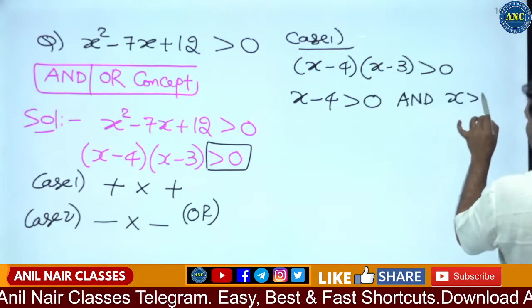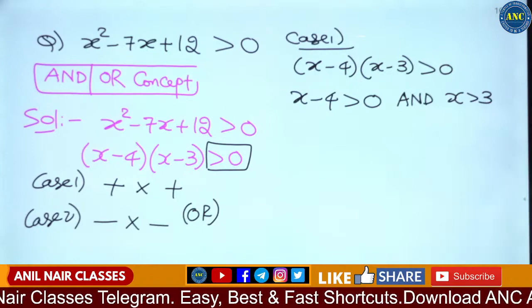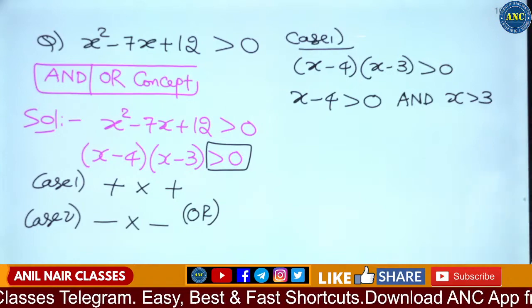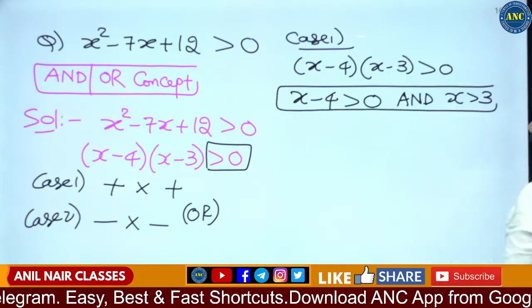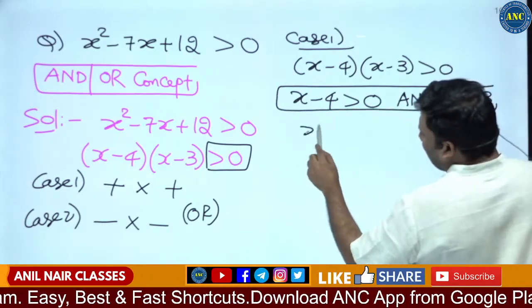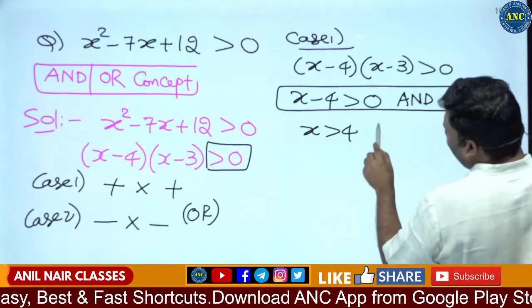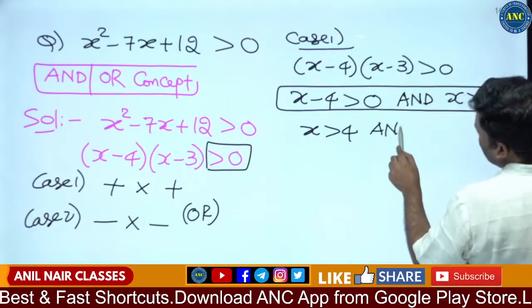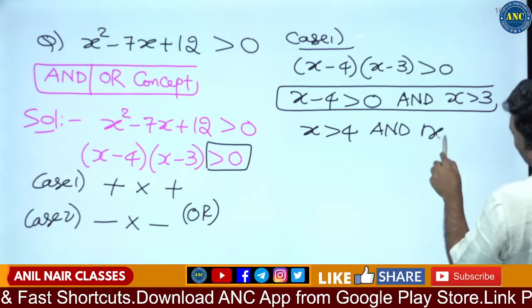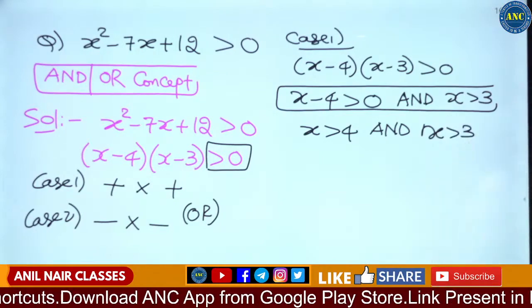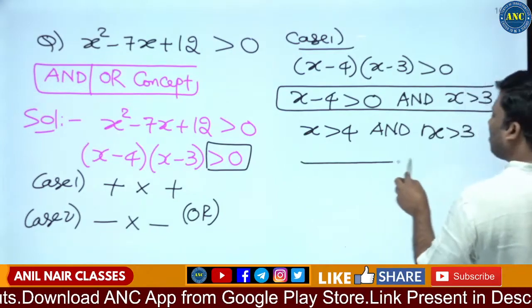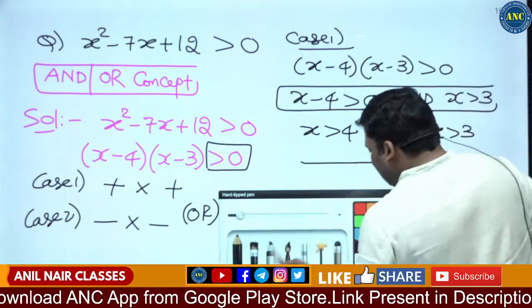And x is greater than 3. Are you all with me? x minus 4 is greater than 0 and x is greater than 3. So here it is: x is greater than 4 and x is greater than 3. What do you mean by an AND function? AND function is an intersection function.